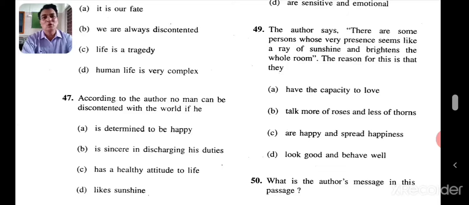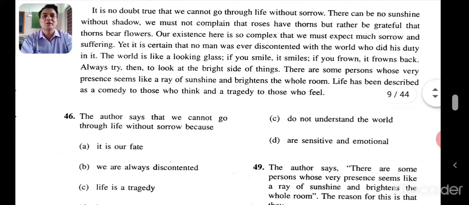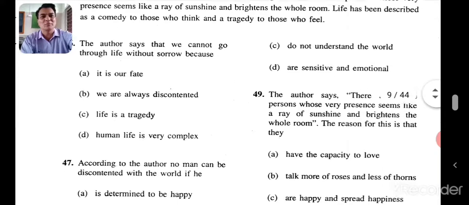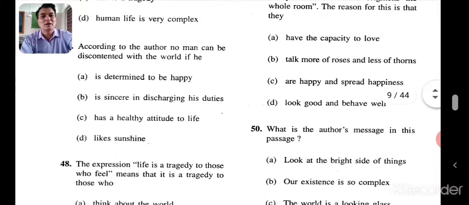According to the author, no man can be discontented with the world if he is determined to be happy, or is sincere in discharging his duties. Yes, if he is sincere in discharging his duties, no man can be discontented. If you are doing your duty, forget about everything else. You can infer that here: it is certain that no man was ever discontented with the world who did his duty in it. So if you have done your duty, you don't have to bother about anything else. So let's go to the 48th one.